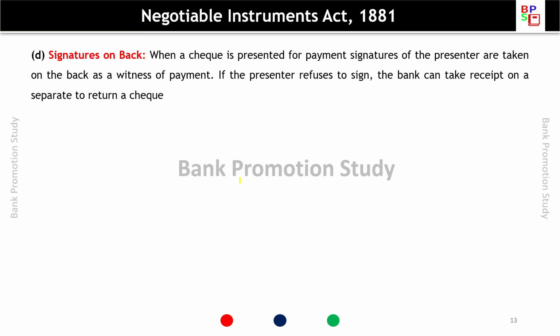Signature on back. When a check is presented for payment, the signature of the presenter is taken on the back as a witness of payment. If the presenter refuses to sign, the bank can take a receipt on a separate paper to return a check.